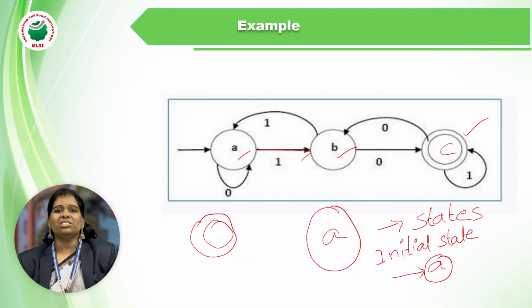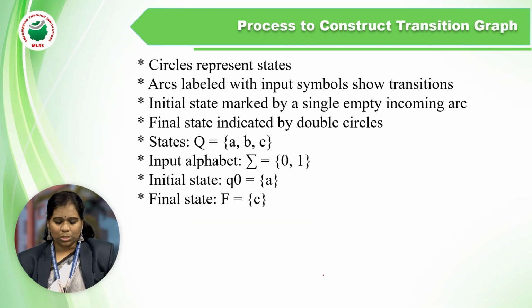The third one is initial state. Before the first state, at the starting, we need to use an arrow mark to mention it is an initial state, means starting state. The last one, fourth one, final state. The final state is enclosed with the double circle. It is known as a final state. So these 4 are very important to build a transition graph, to transmit the data from one state to another state.